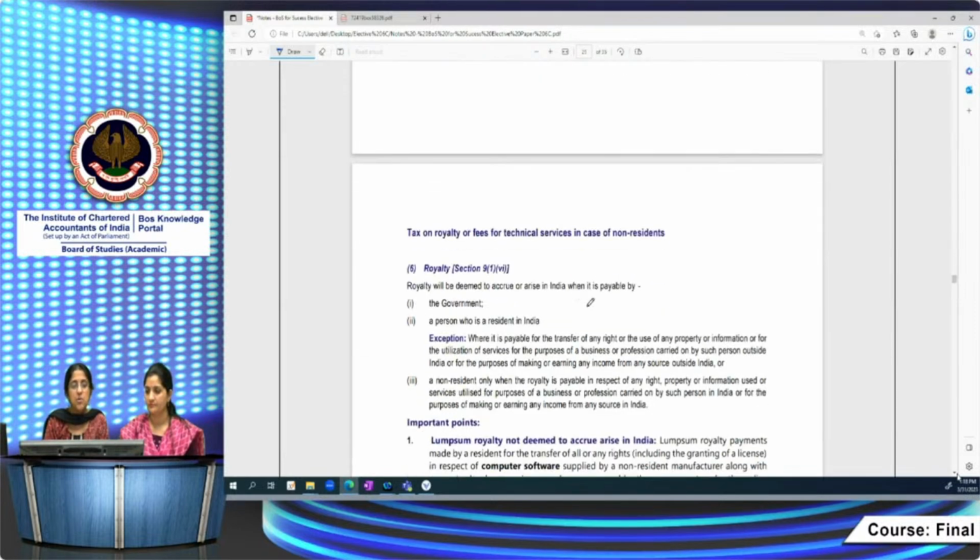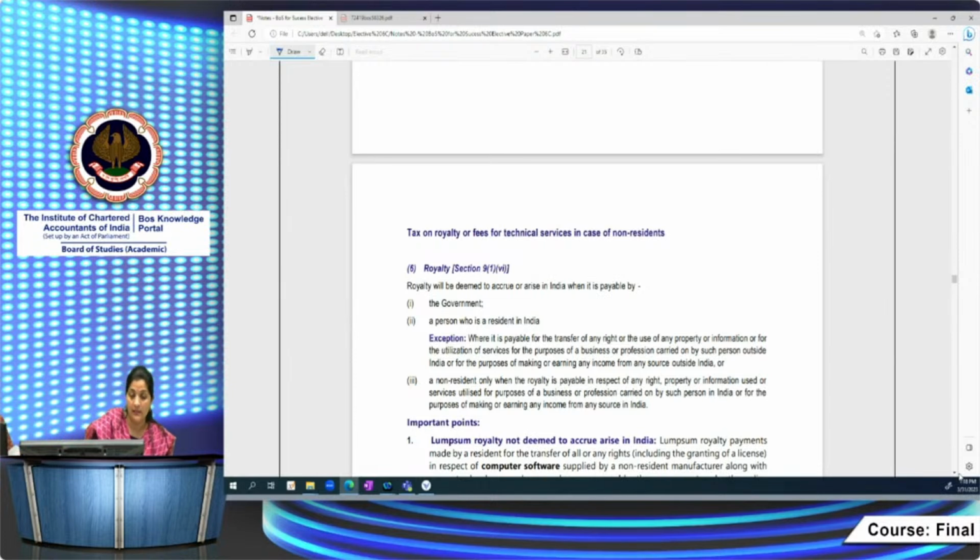Now we go to tax on royalty or fee for technical services. This is very, very important. Royalty or fee for technical services is a very important topic. It is covered under non-resident taxation, and please pay very careful attention. Most frequently we have seen that one question or the other is asked based on royalty and the taxability of royalty and FTS.